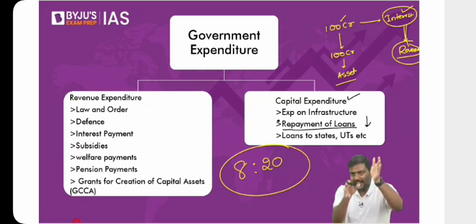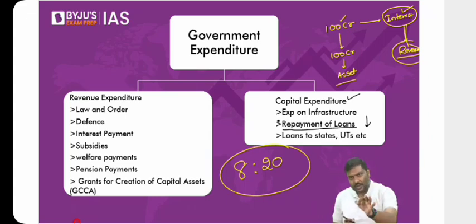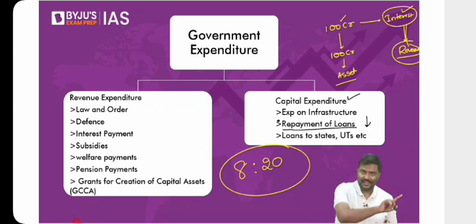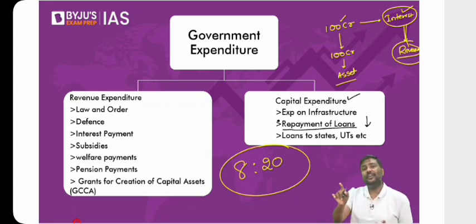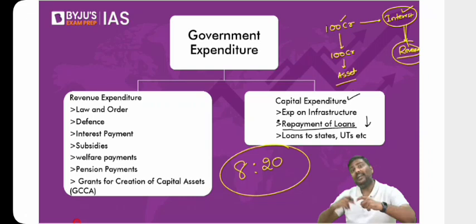The reason is, is the 200 crore coming from the Consolidated Fund of India? No, it is not coming from the Consolidated Fund. Why should the government take permission of the parliament then? So what has the Government of India done? It has taken permission for 300 from the parliament, and for the remaining 200, it has directed the authority to borrow from the market and spend it and develop the project. This process where parliamentary approval is not taken, but market borrowings are done and spent, is called off-budget borrowing.